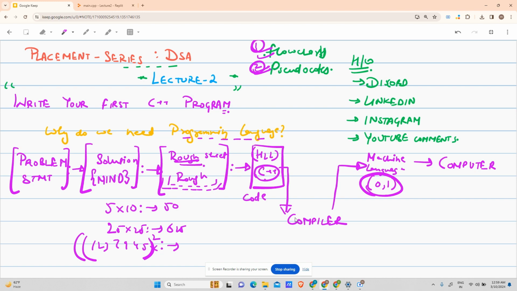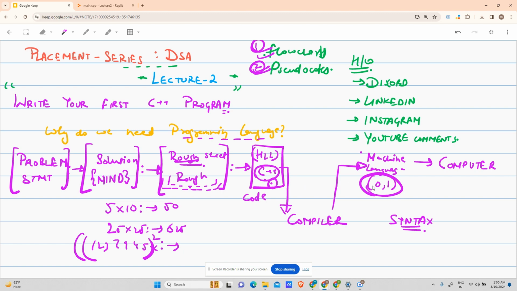Now, it is not possible that the compiler understands all of your language, right? The compiler is also a machine. So the compiler says, see, machine language is way too tough to understand. So what you do is you learn the syntax of C++ language. Syntax means rules, right? You learn the set of rules of C++ because that would be easier for you. You convert your rough code into C++ code. Now, assign me the task of converting this C++ code into machine language code. I will do that for you happily.